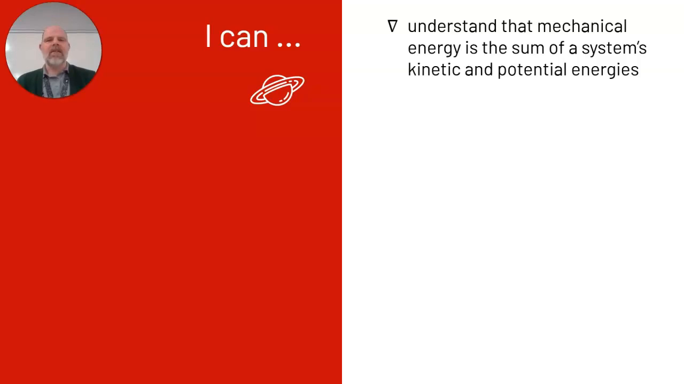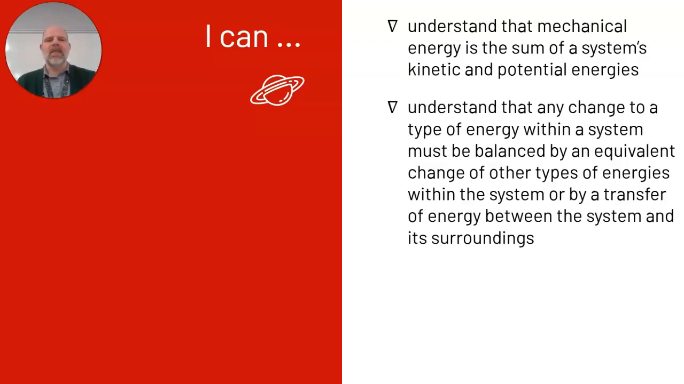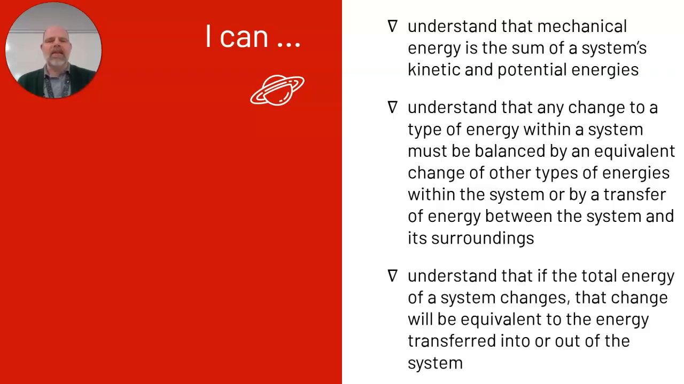The success criteria for this lesson are, I can understand that mechanical energy is the sum of a system's kinetic and potential energies. I can understand that any change to a type of energy within a system must be balanced by an equivalent change of other types of energies within the system, or by a transfer of energy between the system and its surroundings. And I can understand that if the total energy of a system changes, that change will be equivalent to the energy transferred into or out of the system.